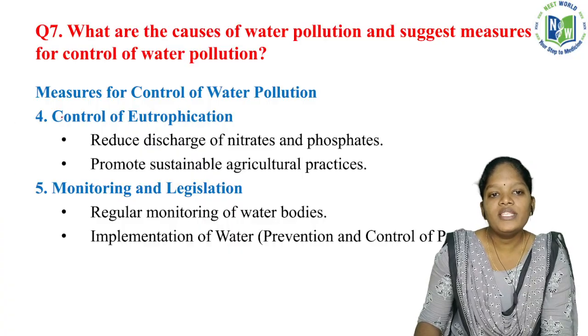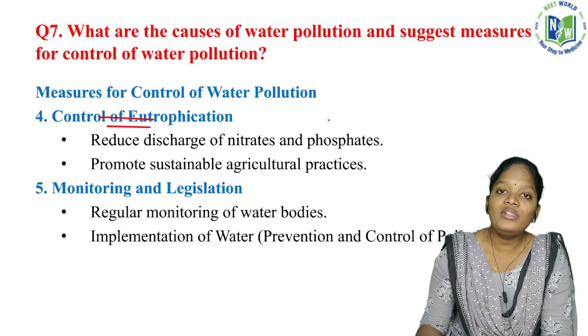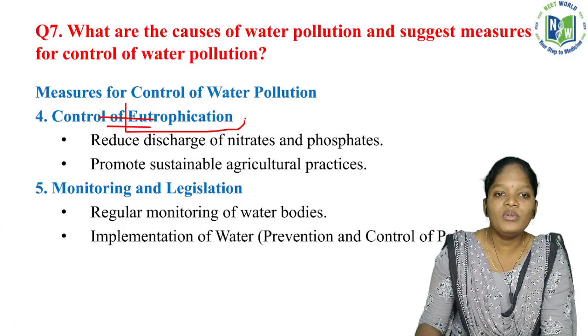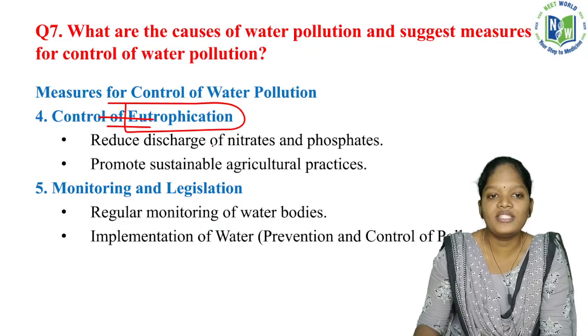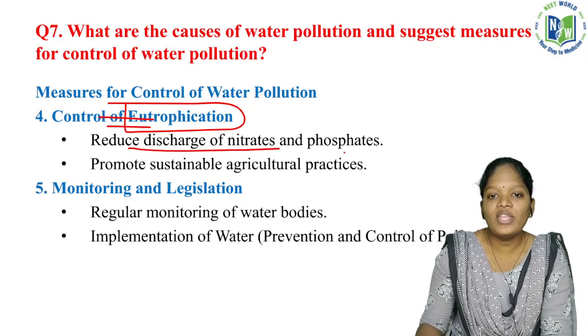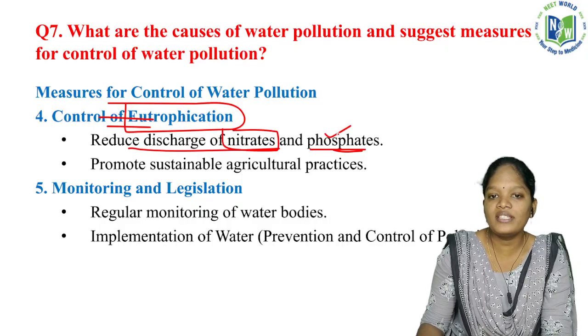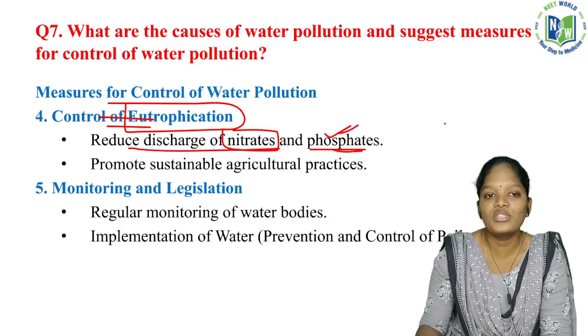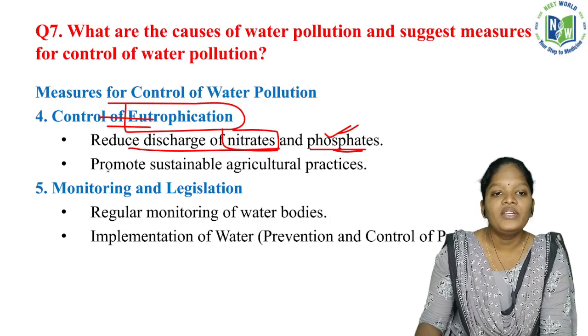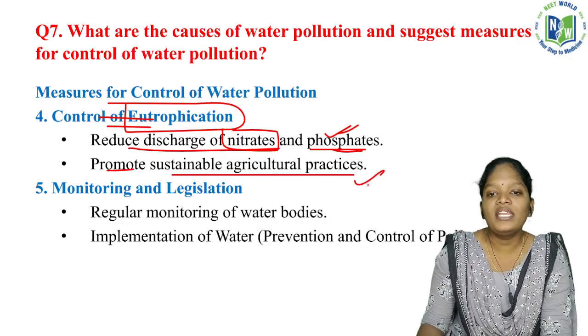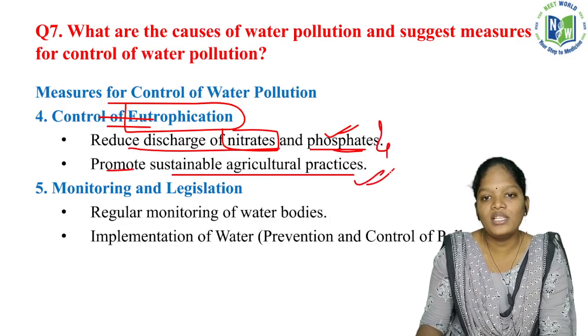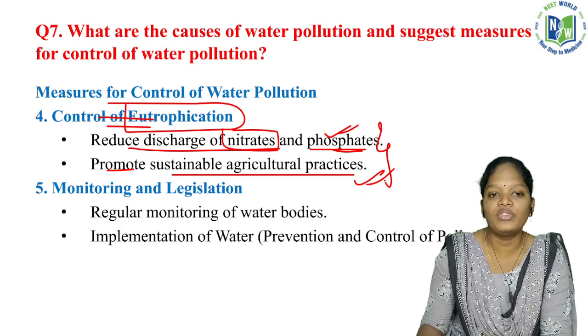Now, control of eutrophication: how can we control it? We have studied what eutrophication is, the natural aging. So reduce the discharge of nitrates and phosphates. If there are fewer nitrates and phosphates, it results in reduced eutrophication. Also promote sustainable agricultural practices. So these are the methods to control eutrophication.